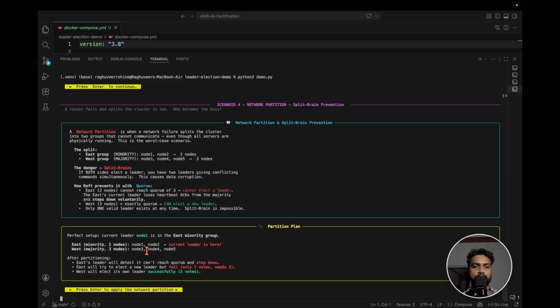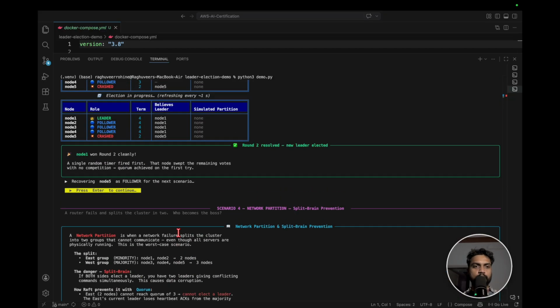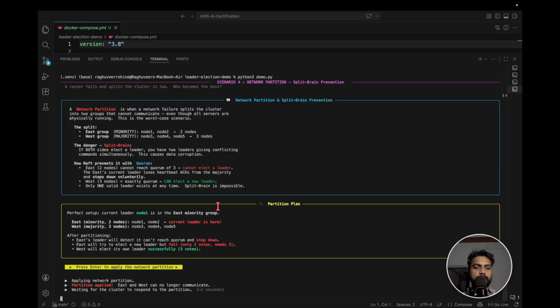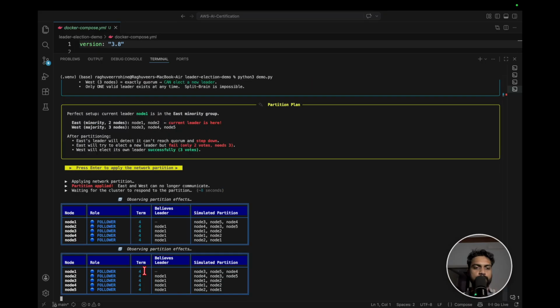So the perfect setup: the current leader is node 1, okay. So node 1 is the current leader, and is in the east minority group. The east minority group has 2 nodes, node 1 and node 2, where the leader is present, and then the west majority group has nodes 3, 4 and 5. So after partitioning, the east leader will detect it can't reach the quorum, so the leader node 1 steps down. The east will try to elect a new leader but fails, and the west will elect its own leader successfully. So let's see that the partition has been applied.